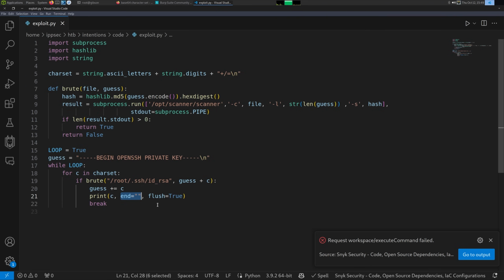And then because I'm not putting a line break out there, it's not going to flush the terminal, which means we wouldn't be able to see it until a line break happens. So I'm telling it to force the flush. But first, we should make sure this exists.